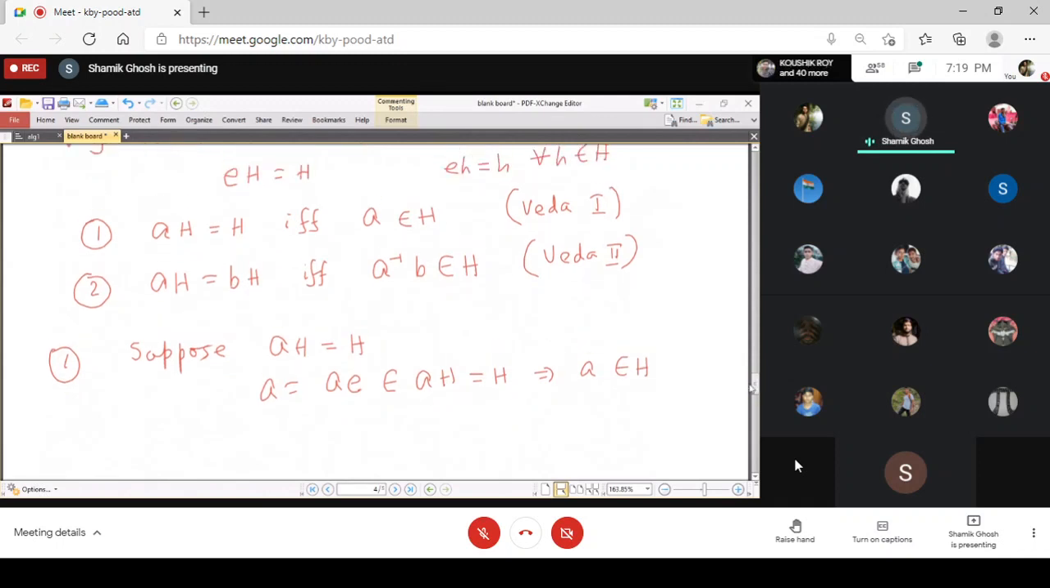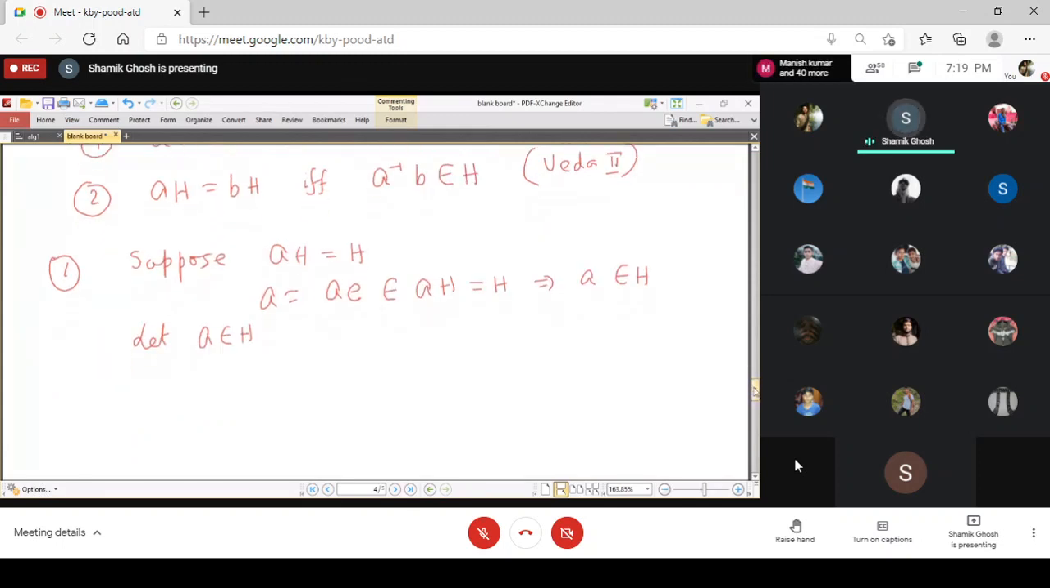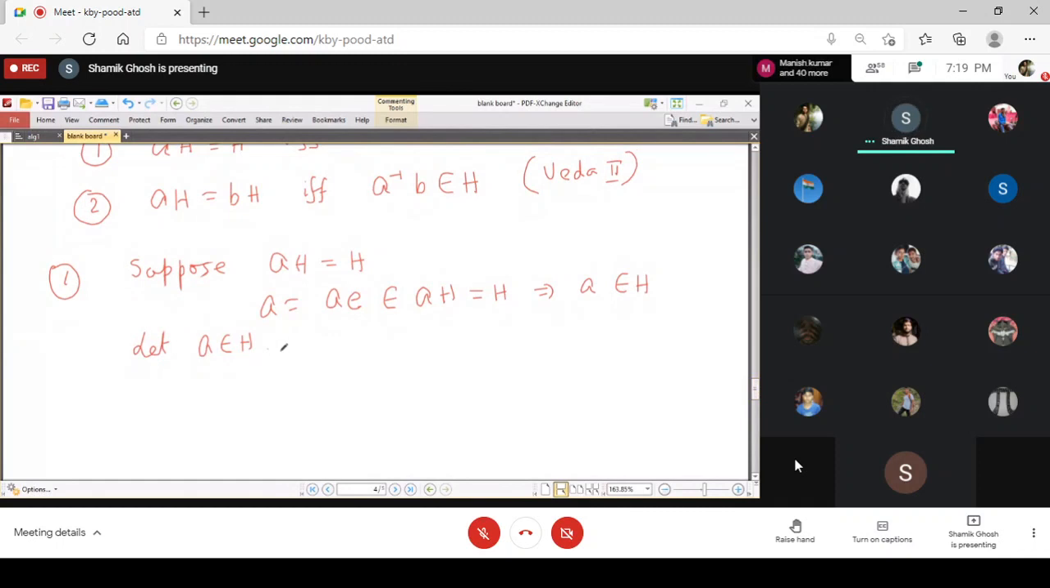Now for the opposite, we want to show that if A belongs to H, then AH becomes equal to H. So let A belong to H. Now we want to show that AH equals H. We just take any element from AH. Suppose X is an element of AH, which says that X equals A times some h, for some h belonging to H.